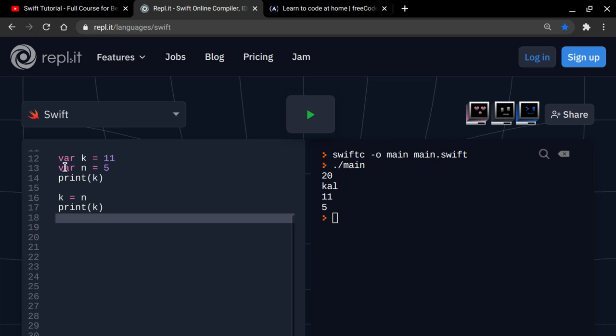So let me just explain what this is saying. We already understand this. It's saying var k equals 11 and n equals 5. Print k, and it gives us 11 because we didn't change anything. We just said k equals 11. Now we're saying k equals 5. So k is not 11 anymore, it's 5. But if you print it before changing it, you're still going to get 11. So that's what it is.